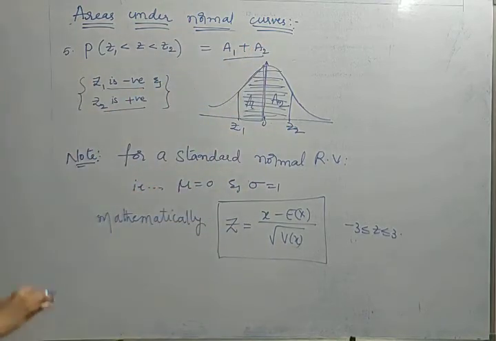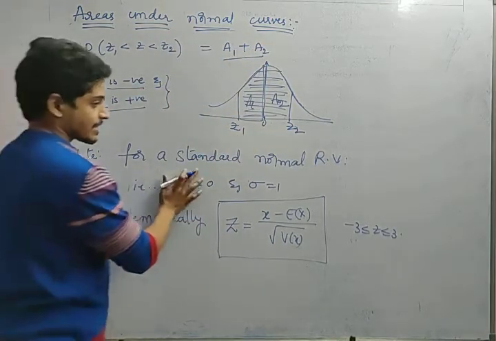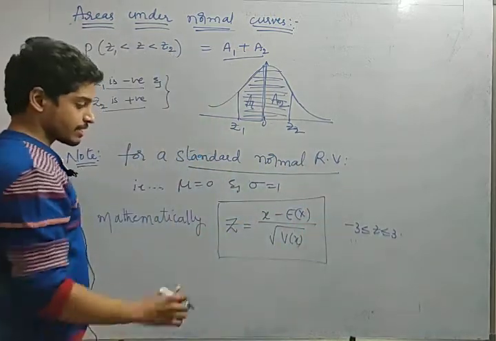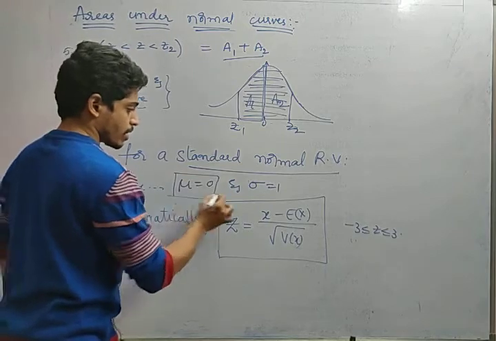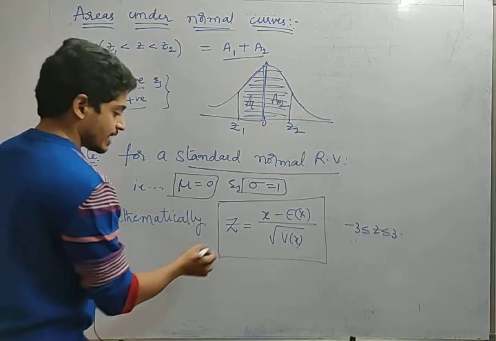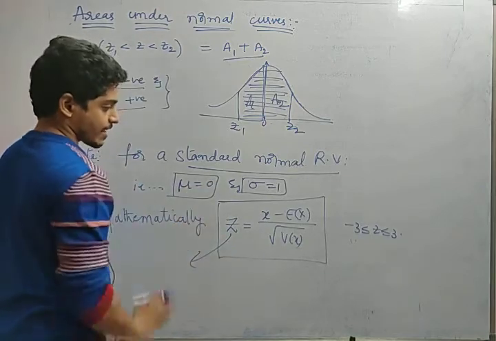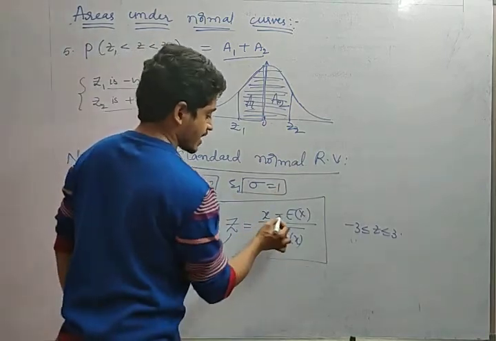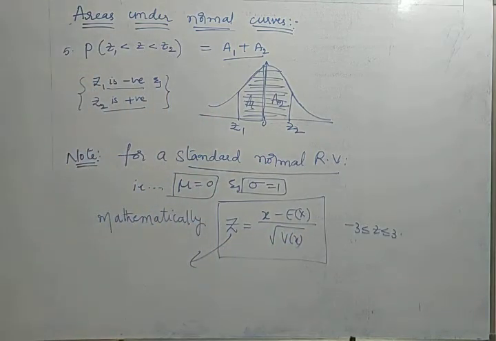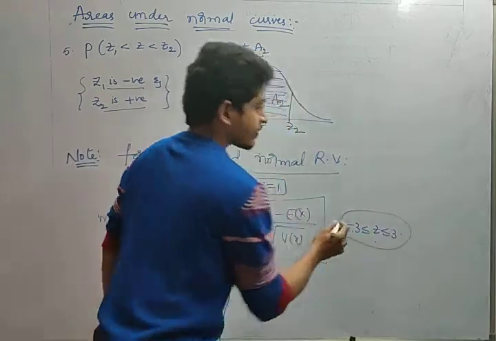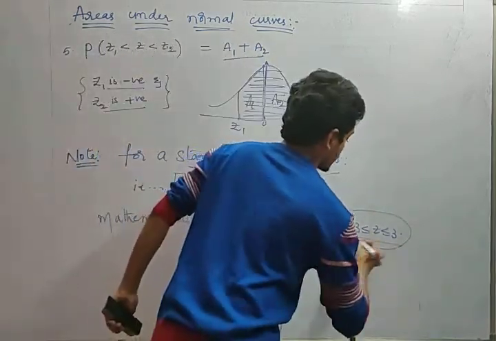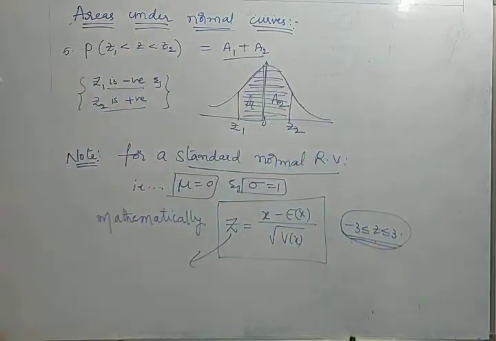Next one, important note, friends, for a standard normal variable. What is a standard normal random variable? A standard Gaussian random variable is one where the mean becomes 0 and variance becomes 1. Mathematically, when it is in standard form, the format will be x minus expectation of x divided by root over variance. And this should be from minus 3 to 3. After 3, friends, the value is very much negligible. Hence, most of the range we will take as from minus 3 to 3 according to the graph, right?